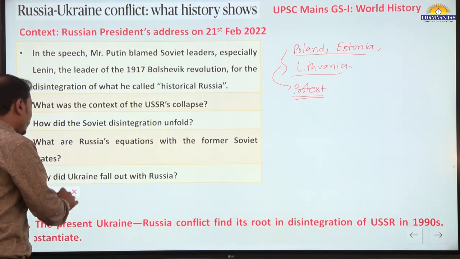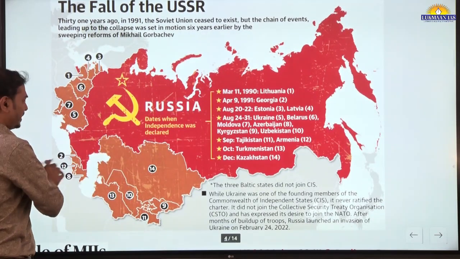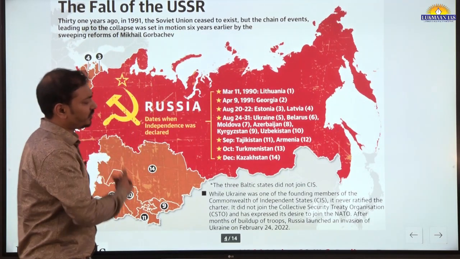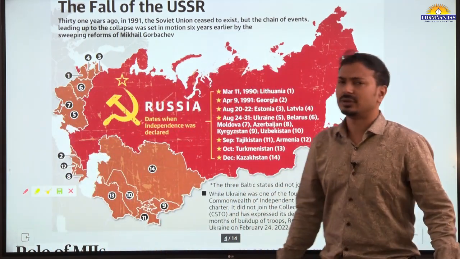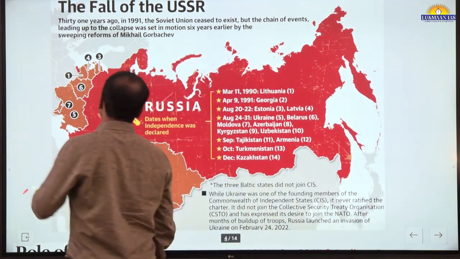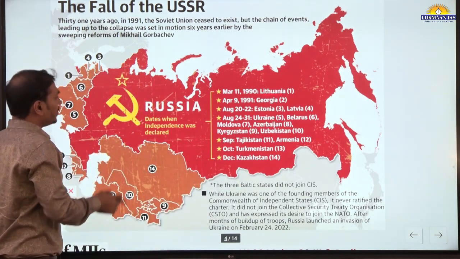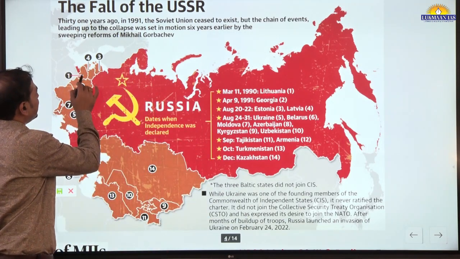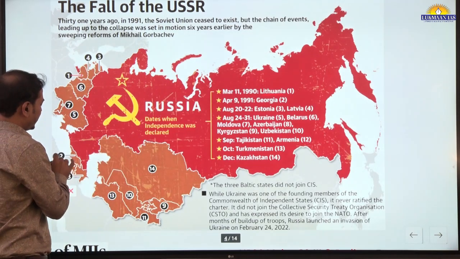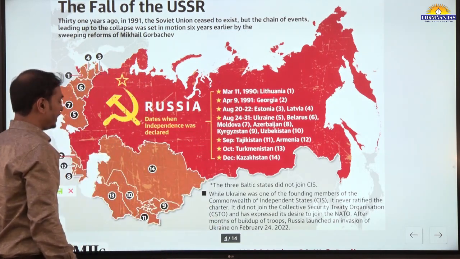Let's find out which countries were first to get separated from the USSR. You can see that a total of 15 Soviet republics were there, including Russia. First to get separated, you can see the numbering, is Lithuania. Second is Georgia, in 1991.